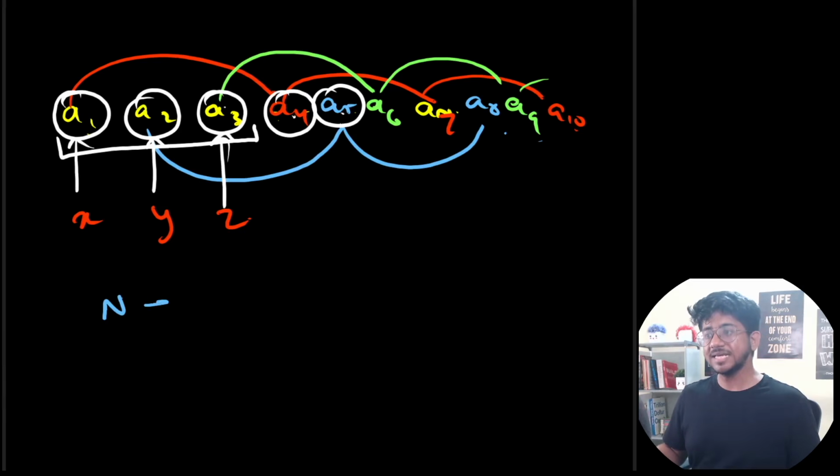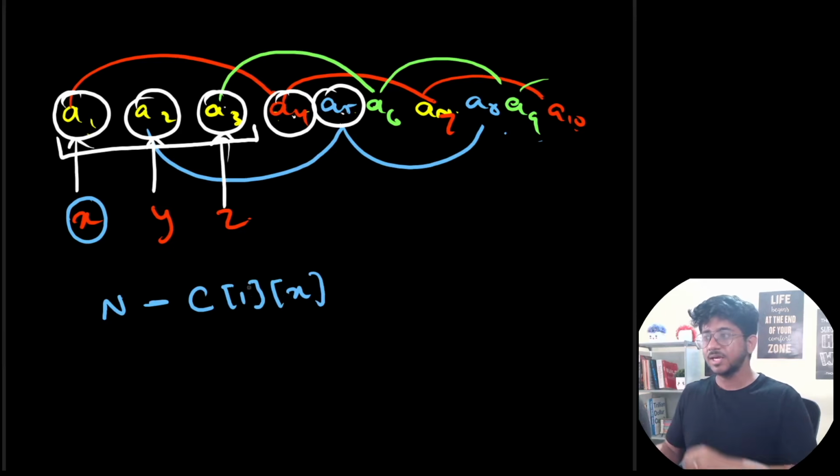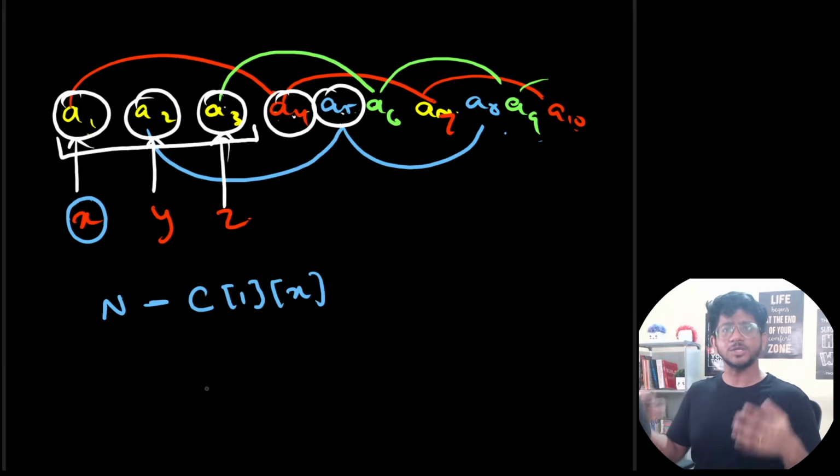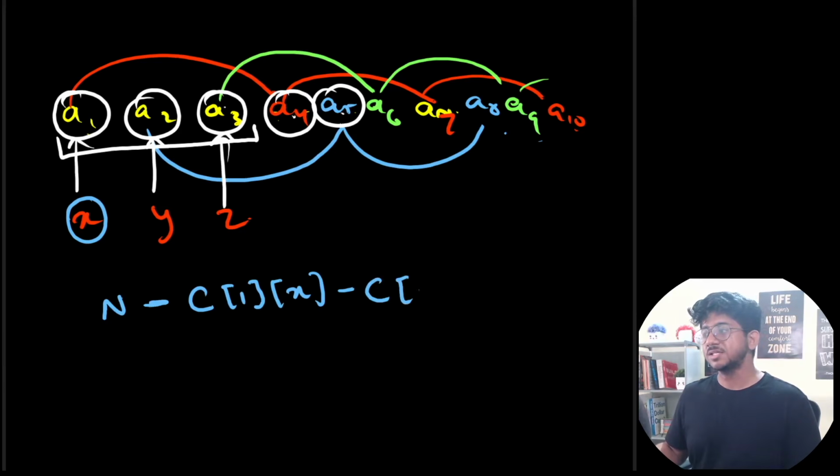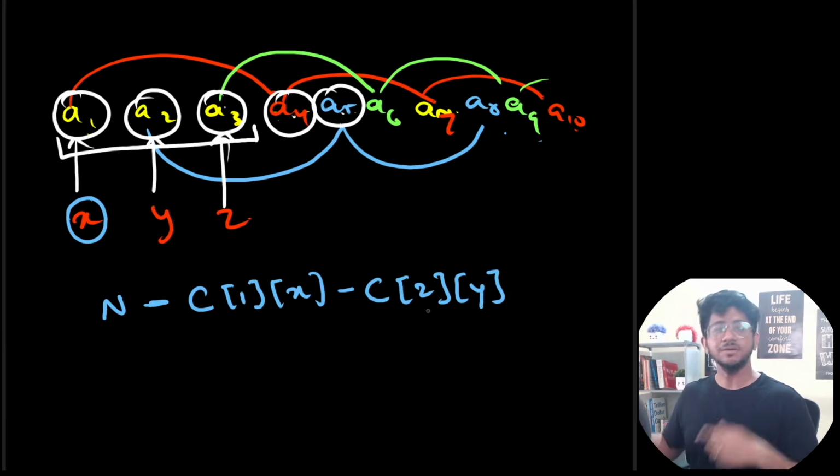But in the first chain, the red chain, okay? So first chain is the red chain. In that, if there are already x's present, so the count of the x's in the first chain, whatever that is, you don't need to convert those indexes into x, right? Because they're already x. So this doesn't need to get converted. Minus in chain 2, you don't need to convert the elements which are already y. So these are the counts.